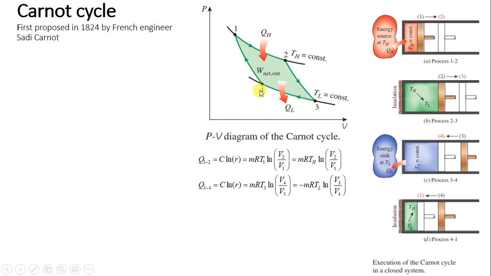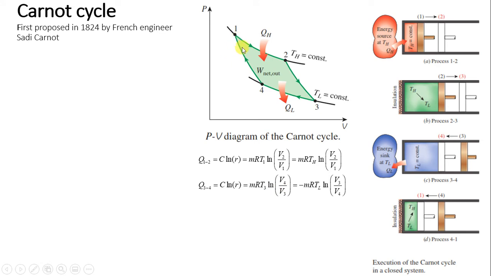Similarly, for the 3 to 4 process, again heat is rejected. This is also an isothermal process. So what is the heat transfer formula? C log R, MR T3. Here it is 3 to 4, not 1 to 2. That is why it will be MR T3, not MR T2 or T1. So MR T3 log V4 upon V3. If you are writing MR T3 here, then inside it will be V4 upon V3 only. So that you have to maintain properly.